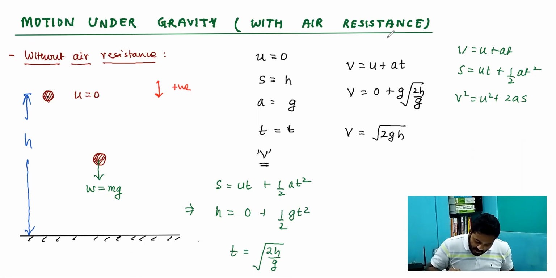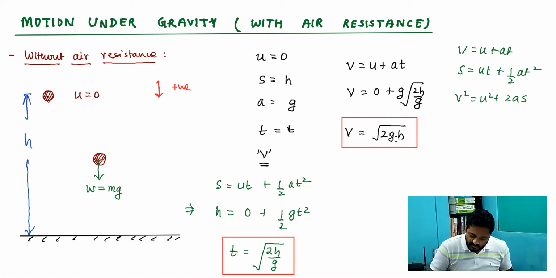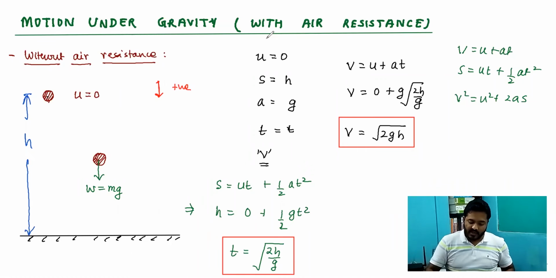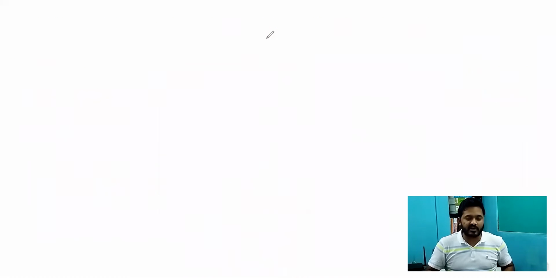So these are the two aspects that we have reached regarding the motion under gravity without involving air resistance. This is the speed with which the particle reaches the ground, and it takes a time equal to root 2h by g. And if I demonstrate this graphically,